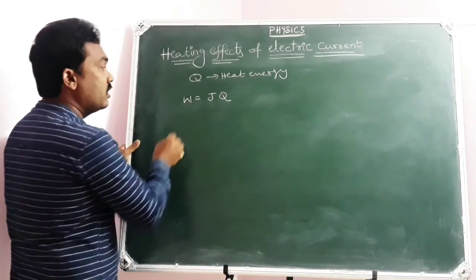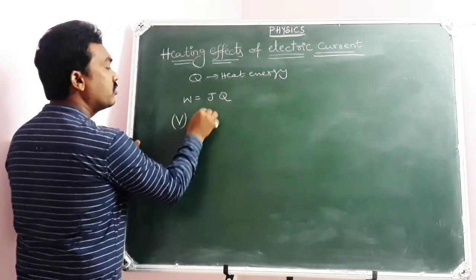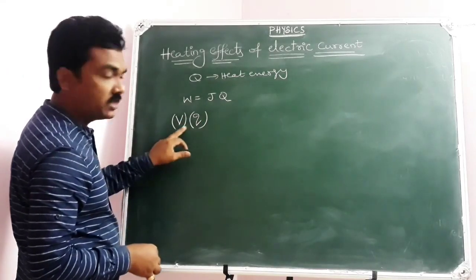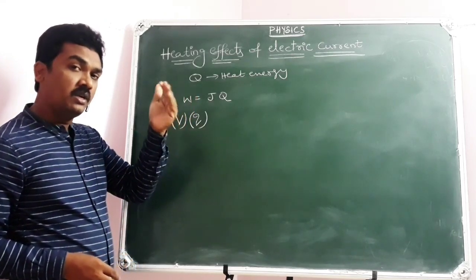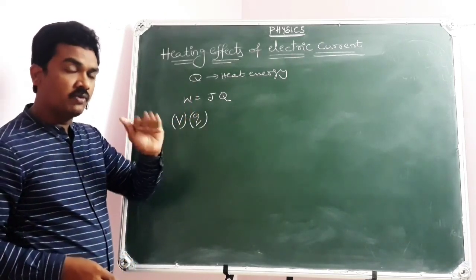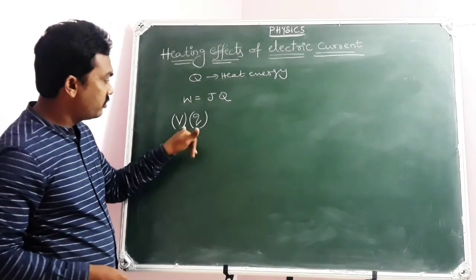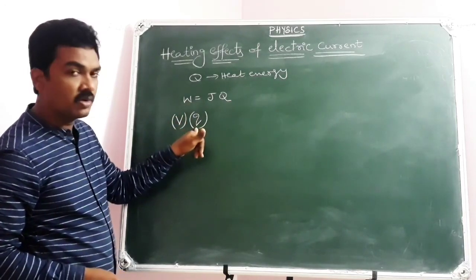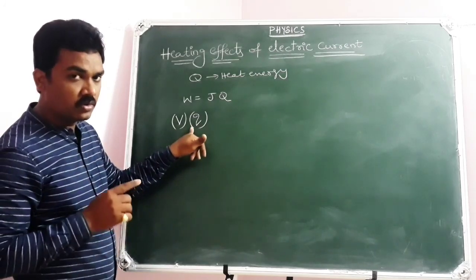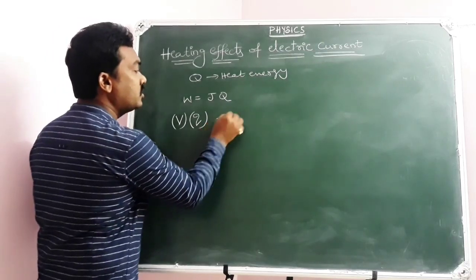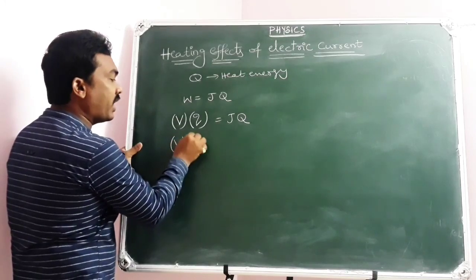You are sure, I think, electrical work done W is equal to V into Q, where V is the potential difference and Q is the charge flow, because you have learnt already electric potential or potential difference V equal to W by Q. If you wish, refer to the electric potential class: V equal to W by Q, then W equal to VQ. Electrical work done W equal to V into Q, where V is the potential difference of the battery connected, Q is the charge flow through the cross section of the conductor, is equal to J into Q. But here, V into Q equal to IT.